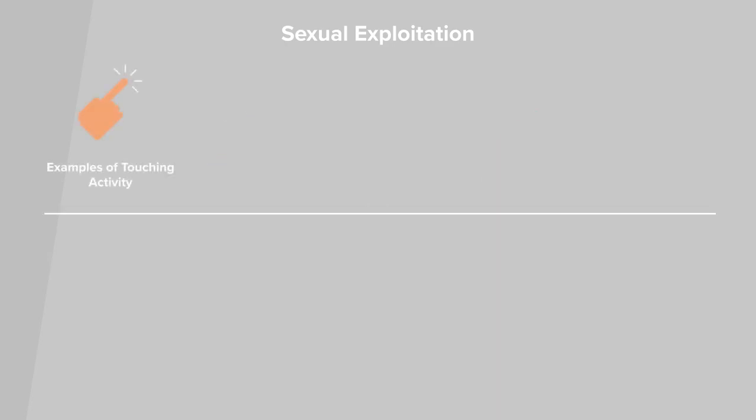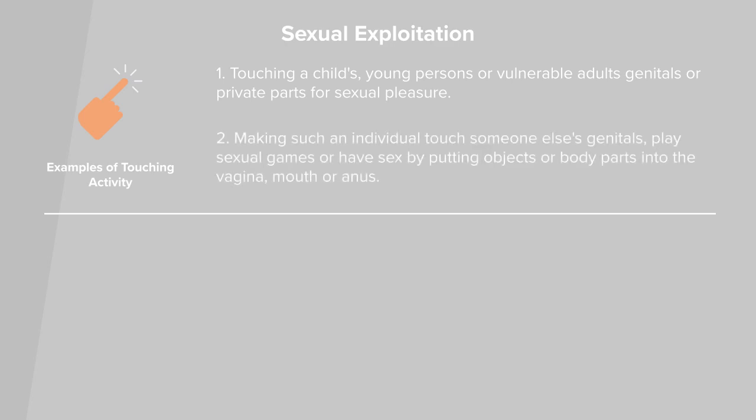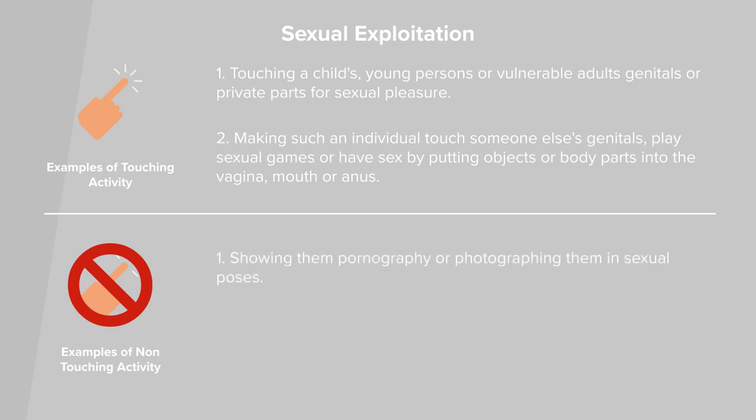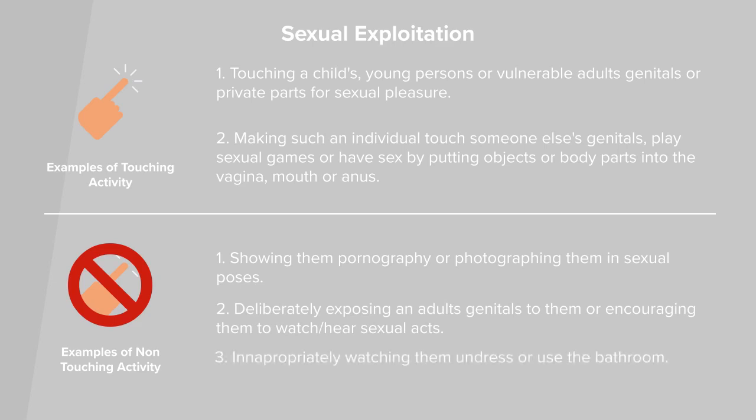Examples of touching activity include touching a child, young person's or vulnerable adult's genitals or private parts for sexual pleasure, or making such an individual touch someone else's genitals, play sexual games or have sex by putting objects or body parts into the vagina, mouth or anus. Some non-touching activities with a child, young person or vulnerable adult include showing them pornography or photographing them in sexual poses, deliberately exposing an adult's genitals to them or encouraging them to watch or hear sexual acts, inappropriately watching them undress or use the bathroom.